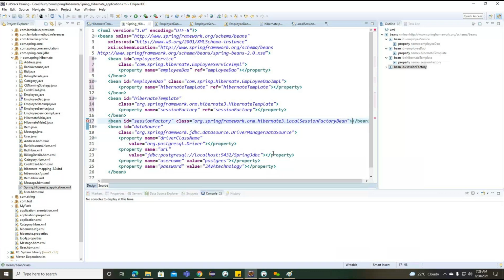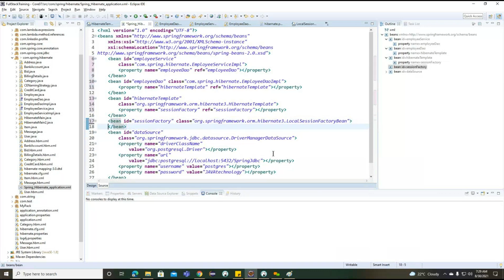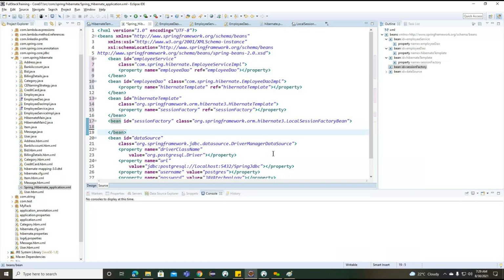So now we created this particular bean. Once we created this bean, what do we need to provide internally? The session factory is going to expect a property here, the data source.